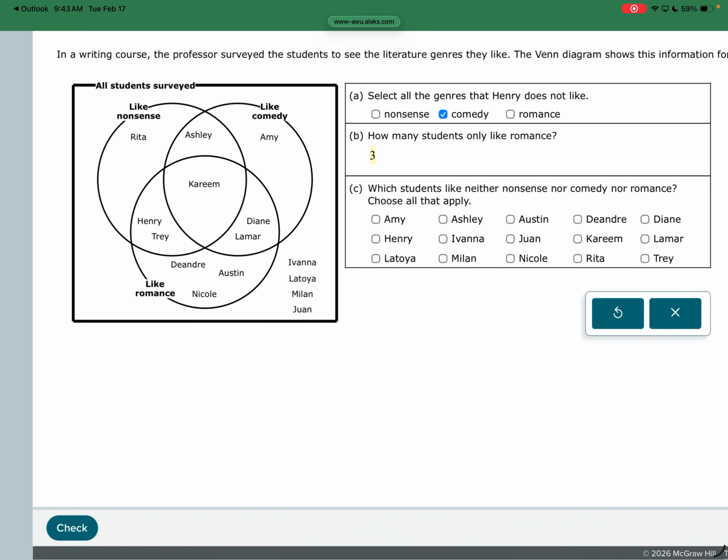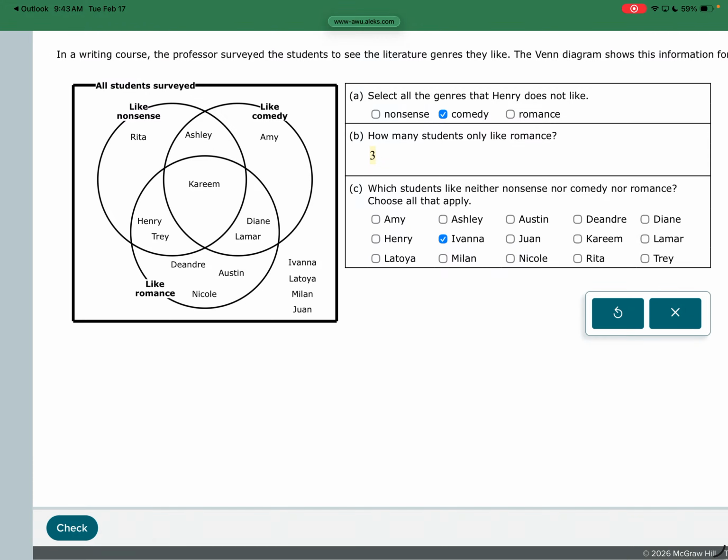Which students like neither nonsense, nor comedy, nor romance? That would be everything outside the circles. Vanya, Latoya, where's that? Milan, Juan. Okay. So just be careful of the wording of those. This is just reading the Venn diagram.